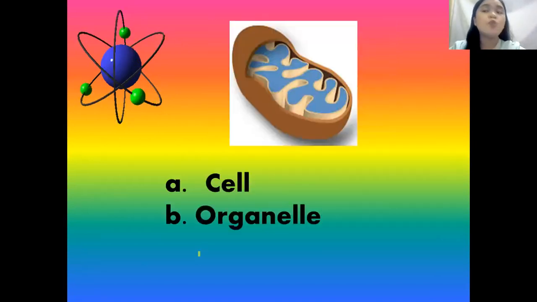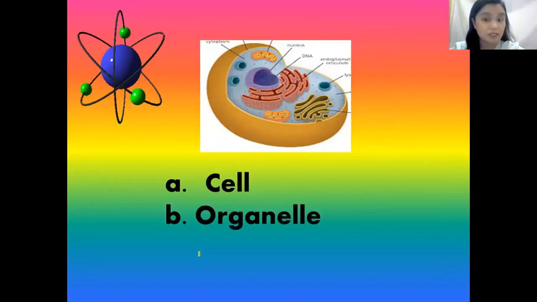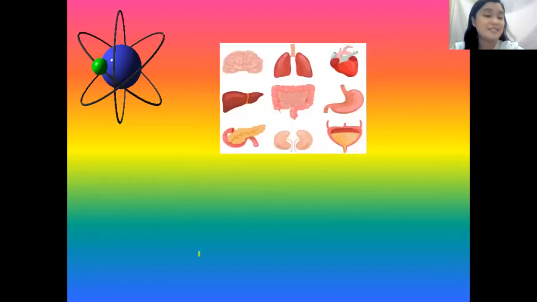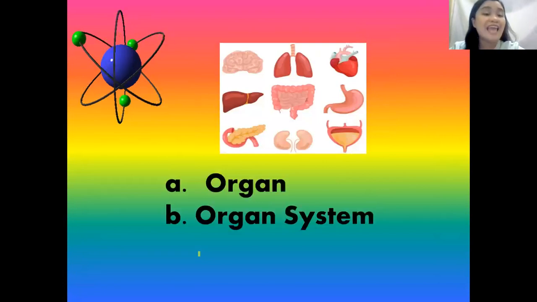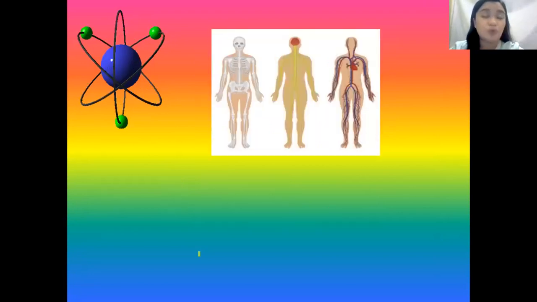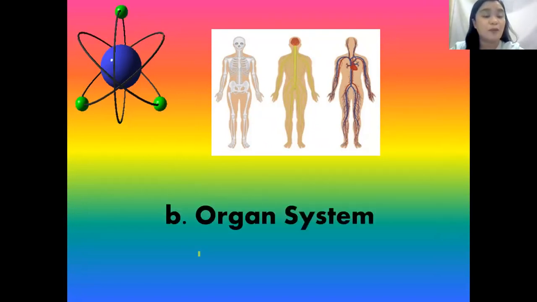Next. Is this one a cell or an organelle? The correct answer is organelle. Very good. How about this one? Is it a cell or an organelle? A or B? The correct answer is a cell. Next, is it A, organ, or B, organ system? Exactly, it's letter A, an organ. Next, A, organ, or B, organ system? It's organ system, where the organs are placed depending on their function.